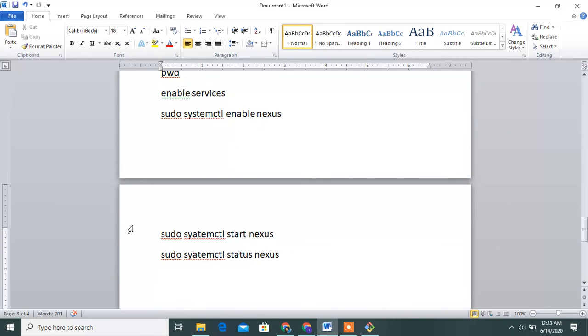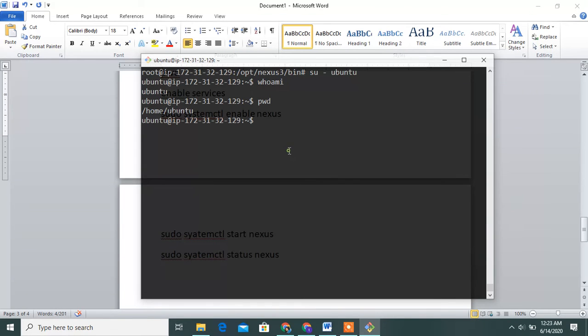See this, guys, use this command and enable the Nexus artifact: sudo systemctl enable nexus 3.